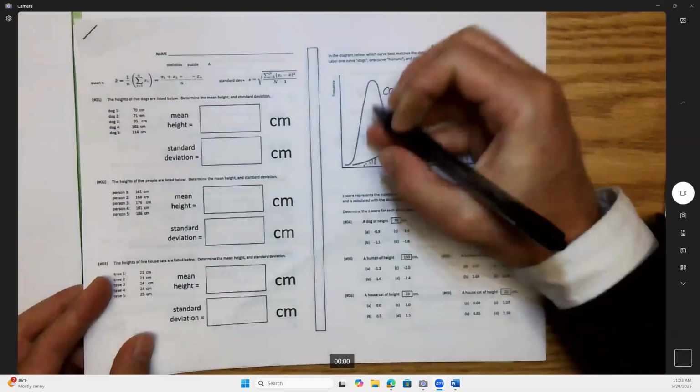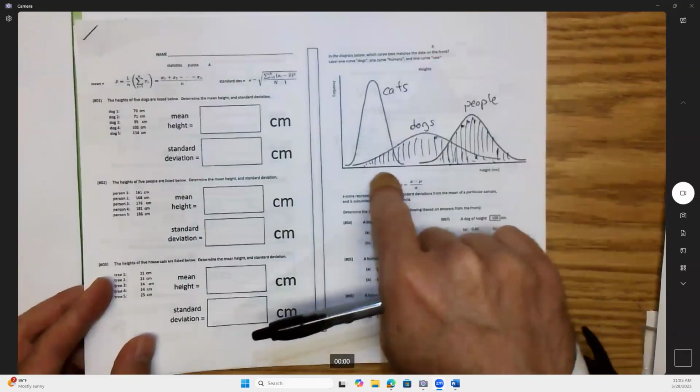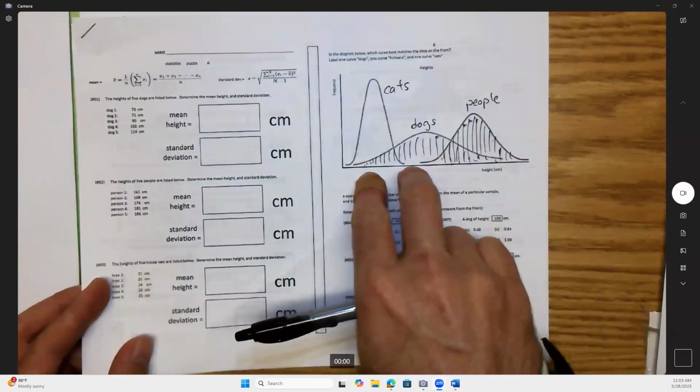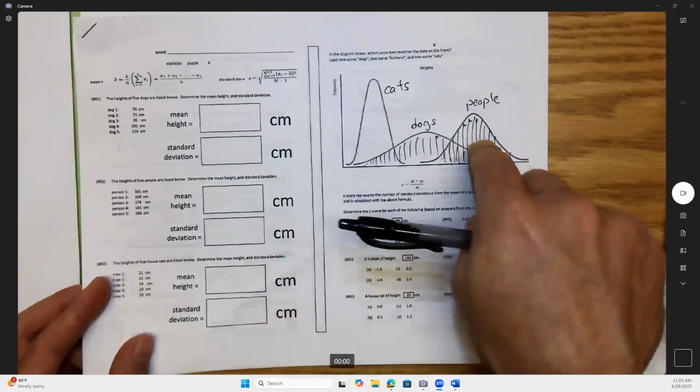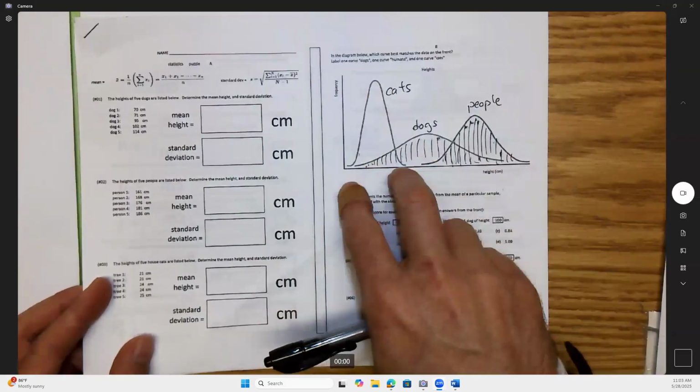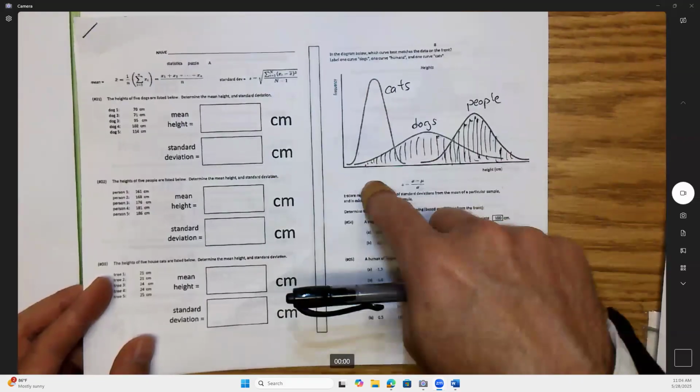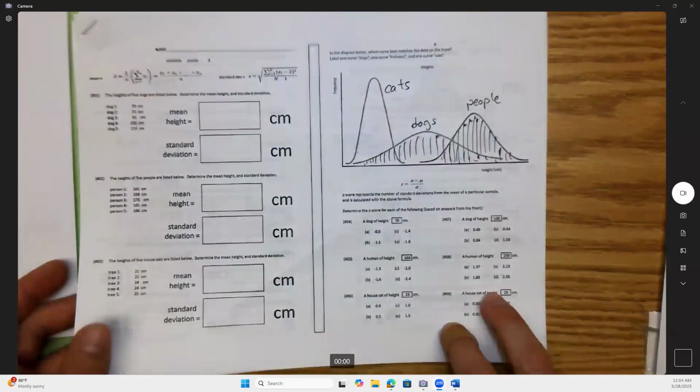Yeah, cats. Maybe there's 1,000 cats, and they're all sort of the same size. So there's almost no variability. Again, there's 1,000 cats, so the area is the same as the others, okay? And they're shorter, so the curve is to the left. You guys got it. All right.